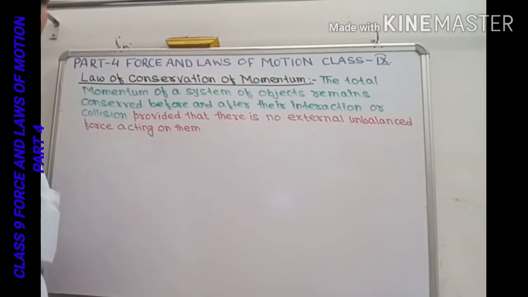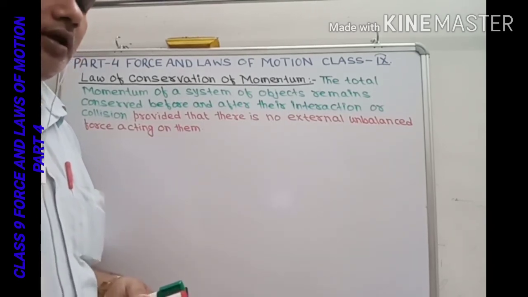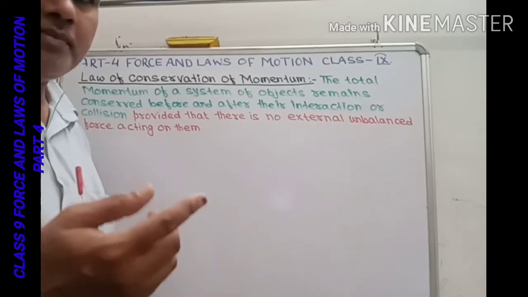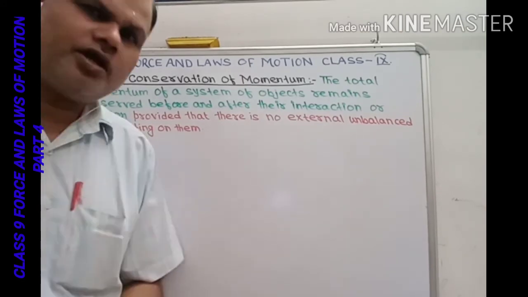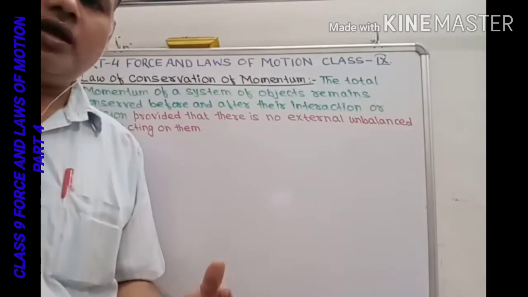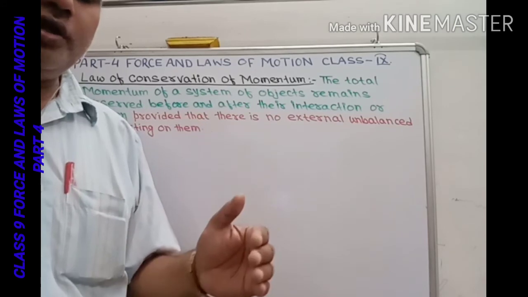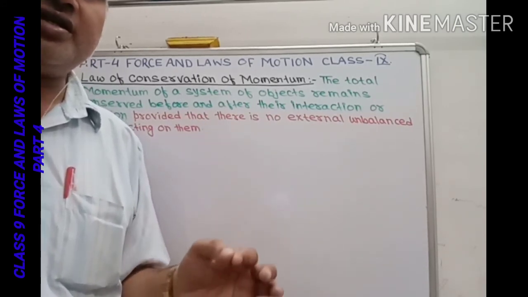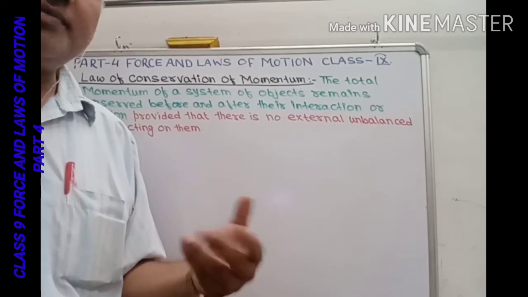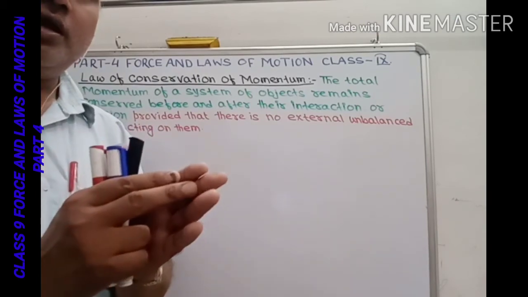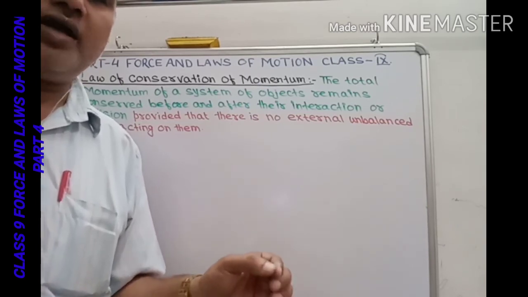So let us consider a system of objects having masses MA and MB. Suppose they are moving with their initial velocities UA and UB, and suppose the initial velocity of object A is greater than the initial velocity of object B. After some time they collide, and let this collision last for a very small time t.